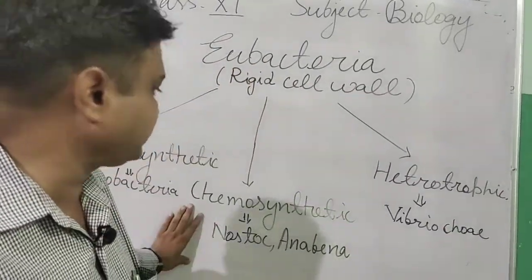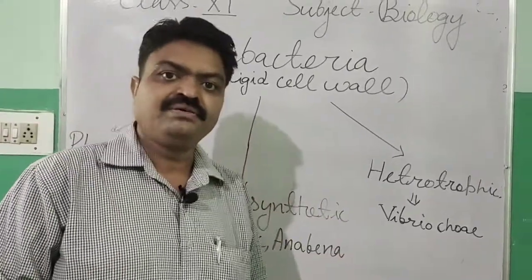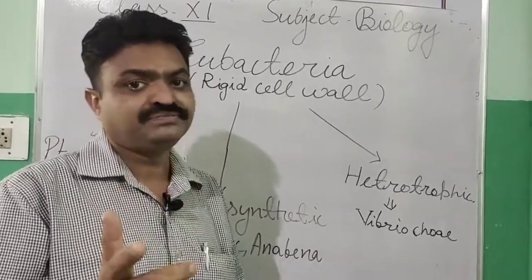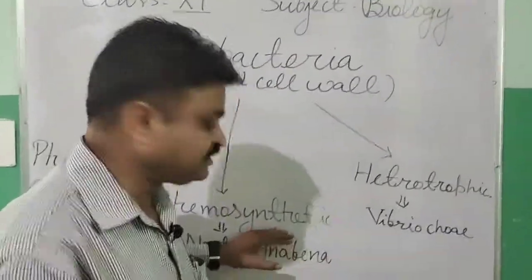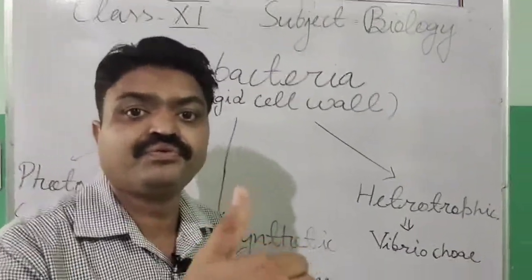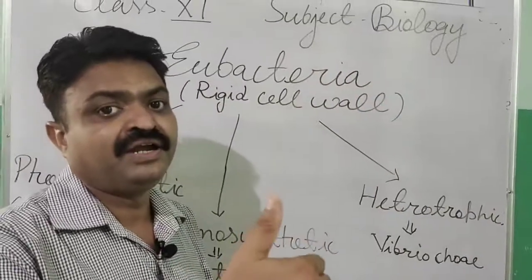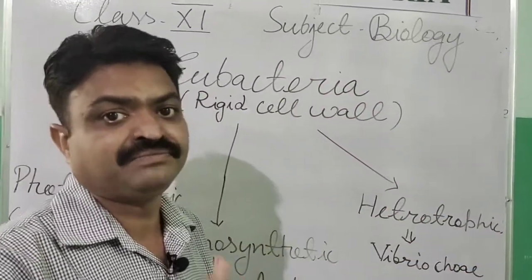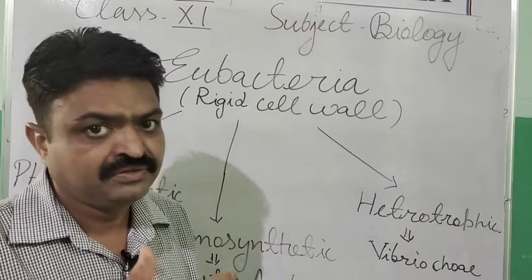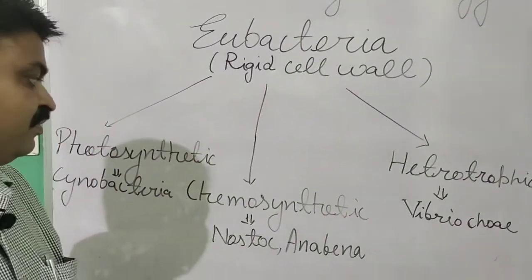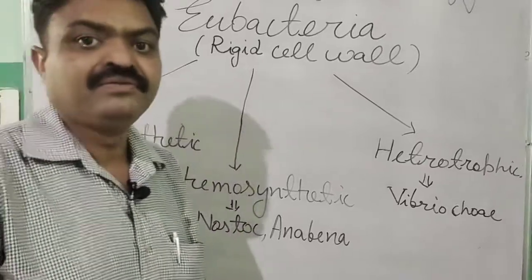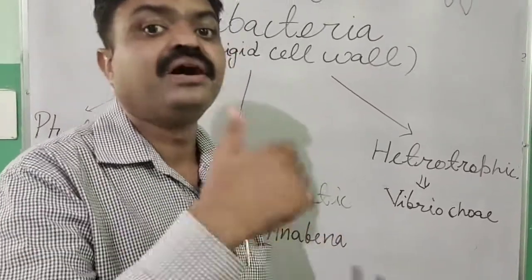Now the next is chemosynthetic. Chemo means chemical. These are bacteria that get their ATP, adenosine triphosphate energy, with the help of chemicals like nitrates, nitrites, and ammonia.